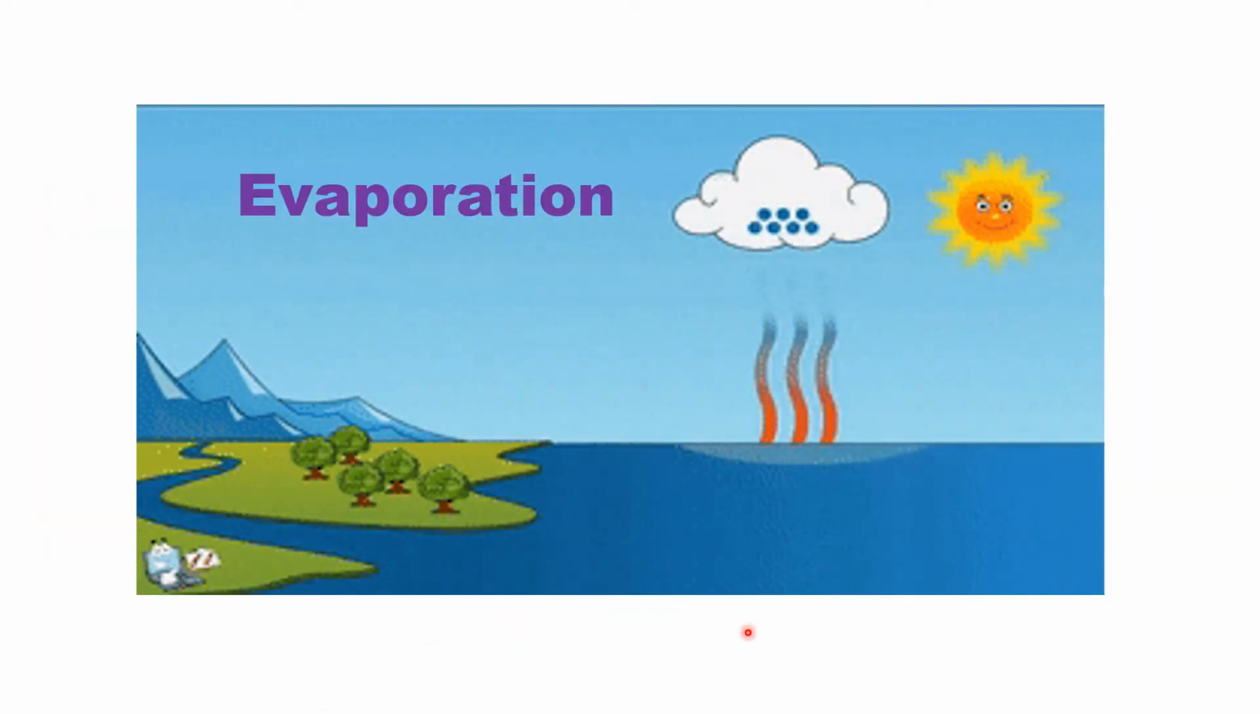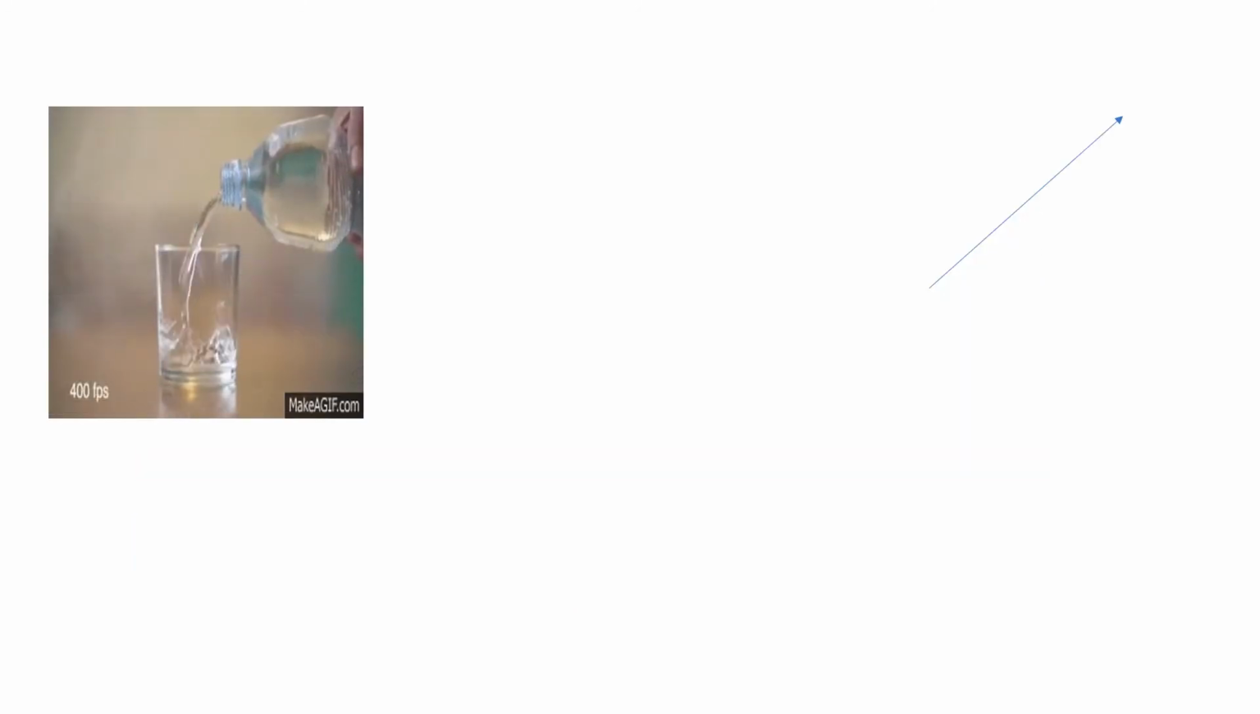Now look at this picture. Now due to the heat of the sun, the water over here is getting evaporated. Okay, and it is going up in the sky in the form of water vapor. Now this process is called evaporation. Now let's move on to another topic.